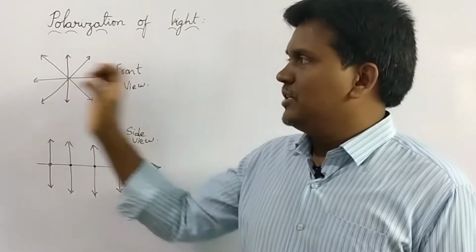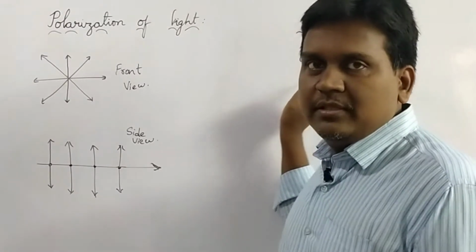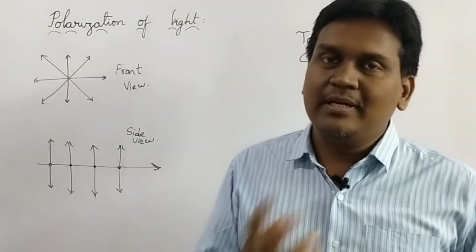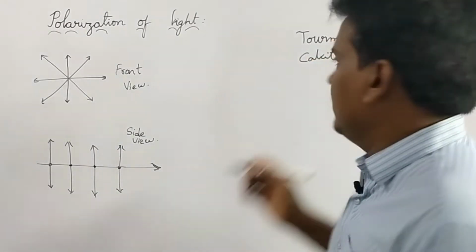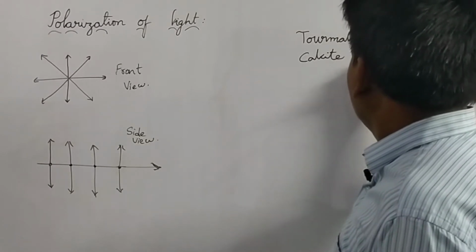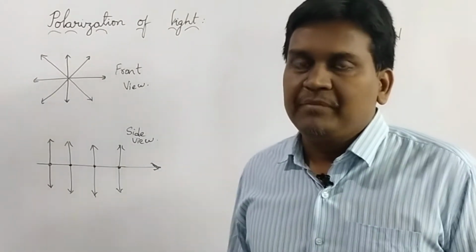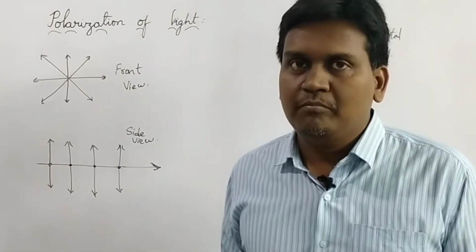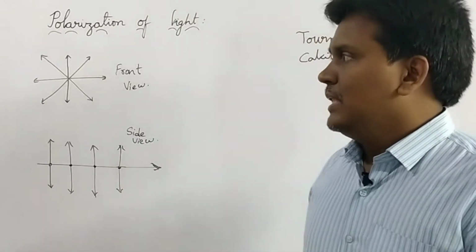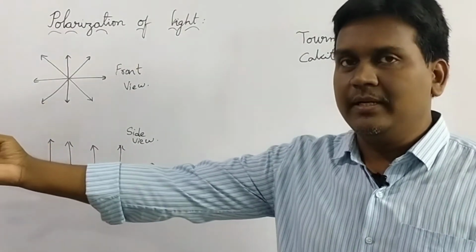Now if I take any crystals of tourmaline or calcite, these are transparent crystals. Tourmaline is a crystal and calcite is also a crystal. Both are transparent crystals and they are called polarizers. Now I am able to see the object, a chair or a sofa here.